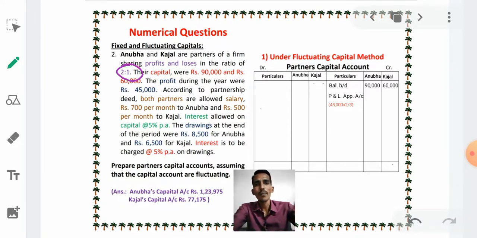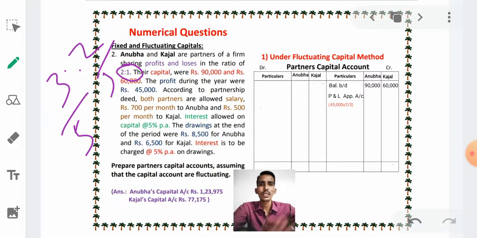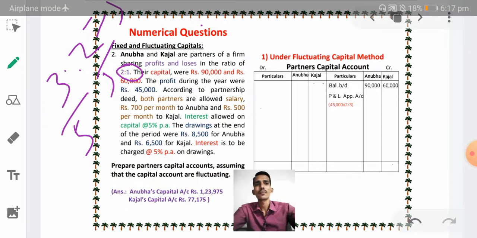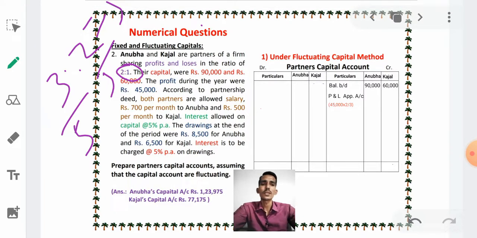If in the problem it is given as 3:2, then the ratio will be 3/5 and 2/5. How did 5 come? See here, 3 plus 2 is equal to 5. Do you understand? Okay.